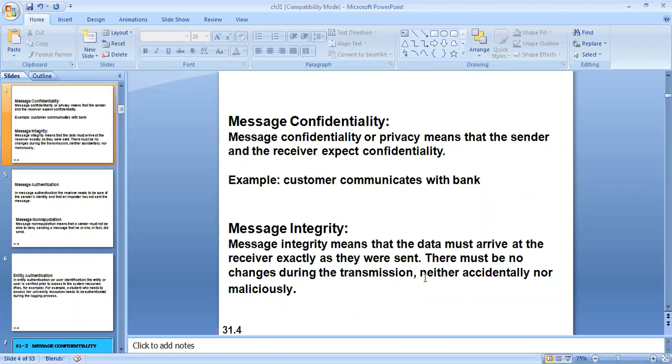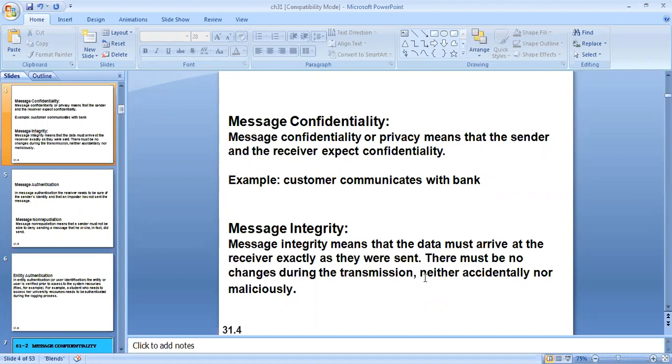For example, if a customer communicates with a bank, say a customer is transferring 100 rupees or $100 from one account to another account, or is paying $100 to a friend. When the transaction takes place, the friend should receive 100 rupees or $100 itself.